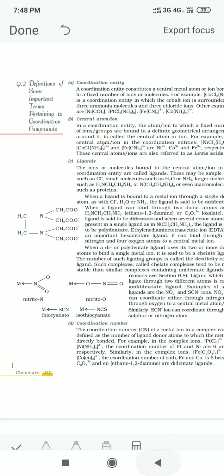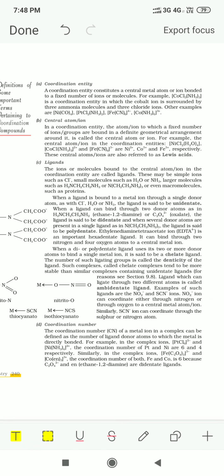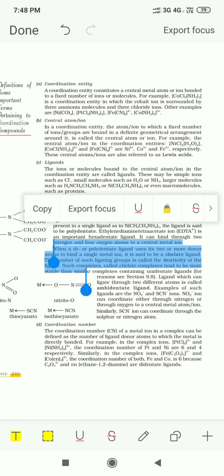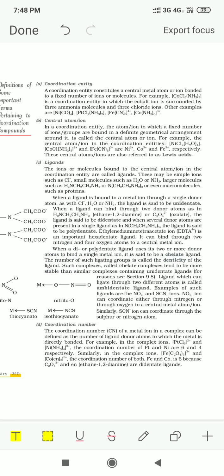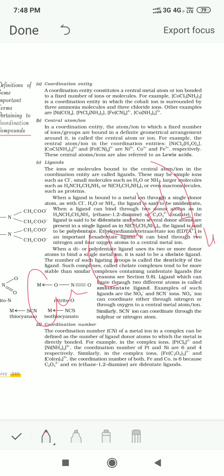Then what is coordination number? Coordination number is the number of groups which are present around the metal ion. For example, if you have Cu(NH3)4 2+, then the coordination number is 4, because there are 4 ammonia molecules which are coordinating from the 4 sides.